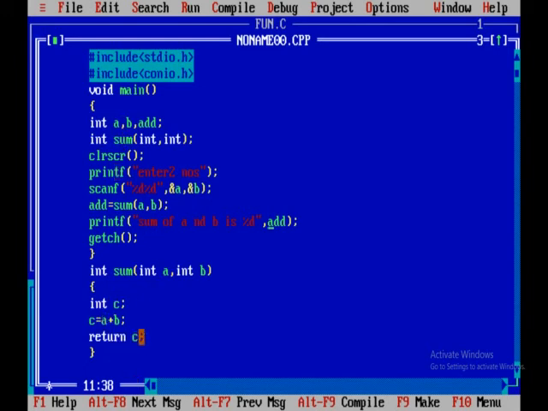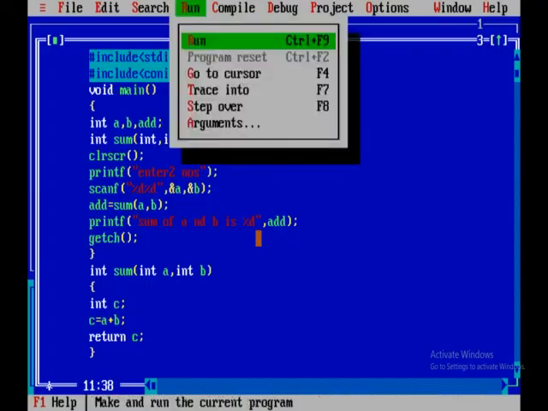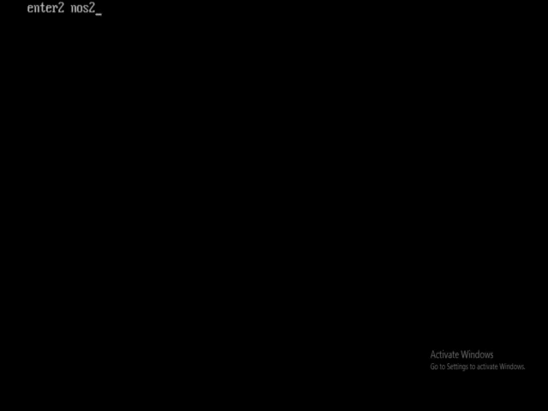Now return c. So which type of value are you returning? Integer. So you have to specify the return type as integer. So this return value would be stored where? From where you are calling. You are calling from add equals to. So the returned value of c will be copied to add, and we are printing. Now compile the program. Run the program. I am giving 2 and 3. So I am getting the output as 5.